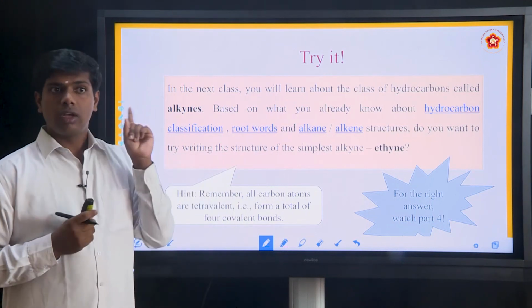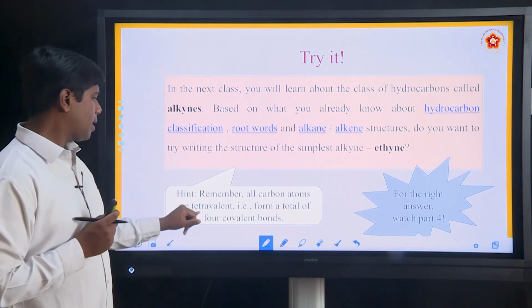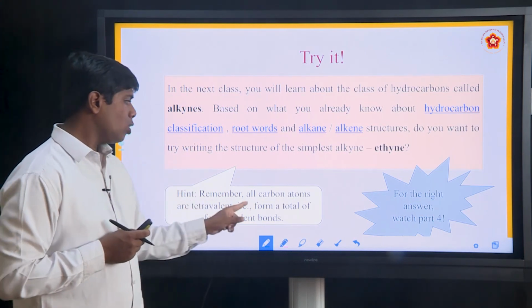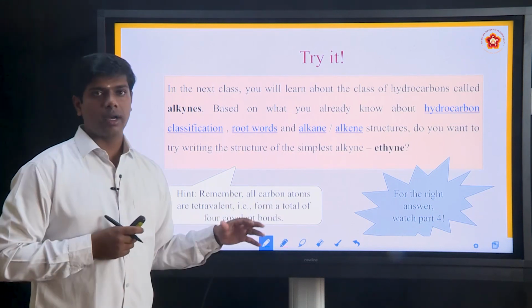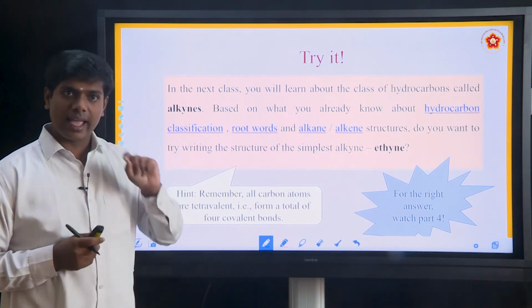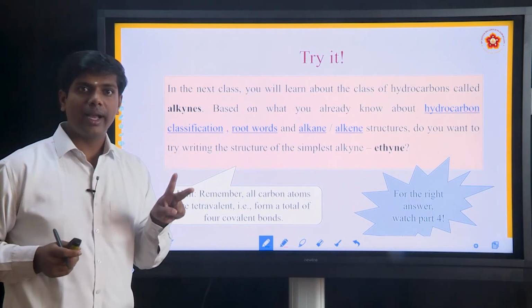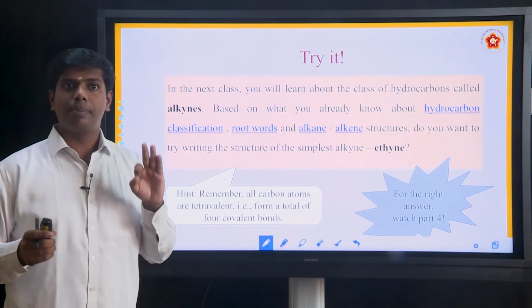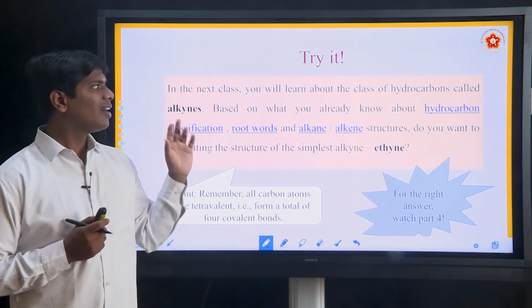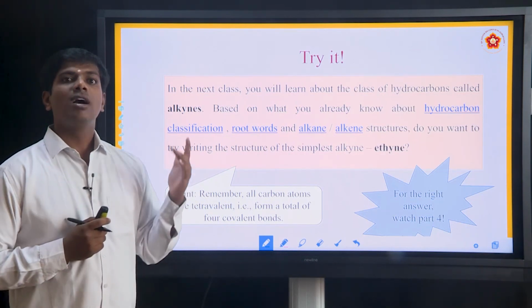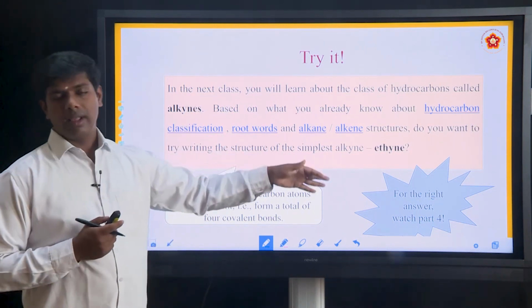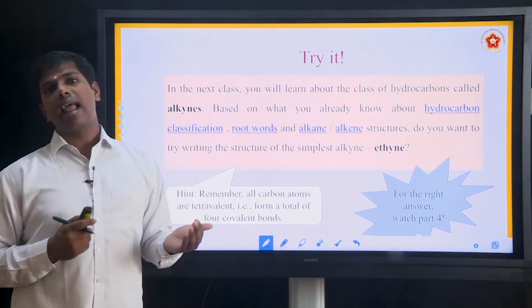One most important point to remember is that all carbon atoms are tetravalent and form a total of 4 covalent bonds. If you remember this, definitely you can write their structures. For alkynes, between the two carbon atoms there is a triple covalent bond. Now try to draw the structures of ethane, propane and butane based on alkanes and alkenes. We will see alkynes in the next class.